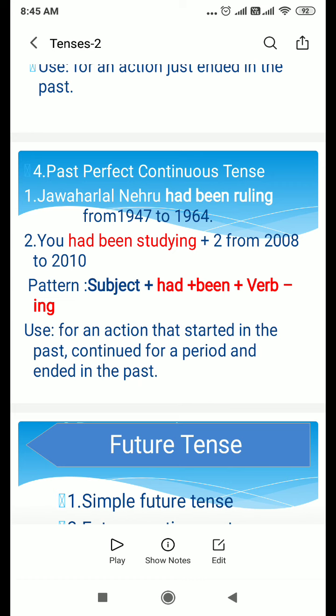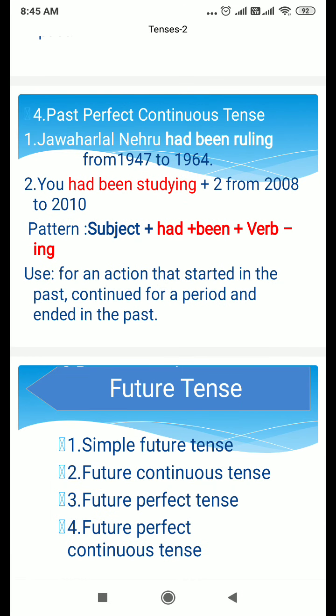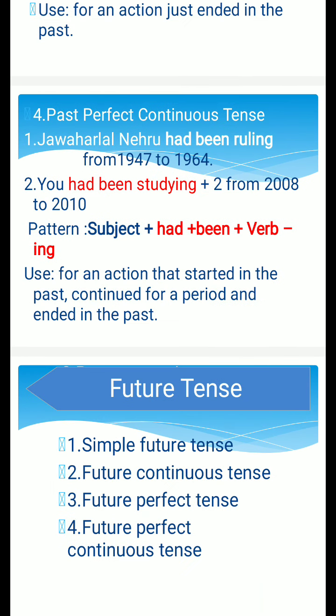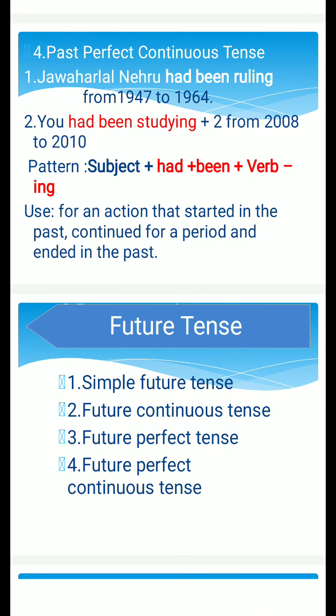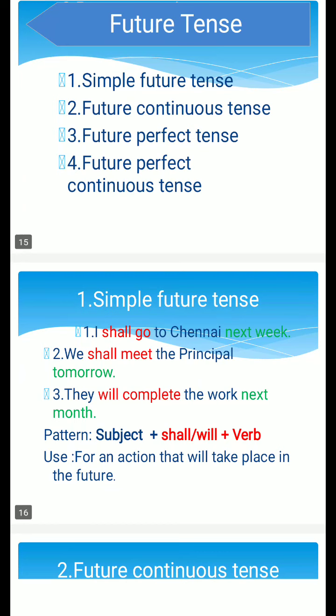Another example: you had been studying plus 2 from 2008 to 2010. The pattern is subject plus had been plus the verb ing form, for an action that started in the past, continued for a period and ended in the past. So the use tells very clearly that it began in the past and ended in the past, but was continuing for a period of time.